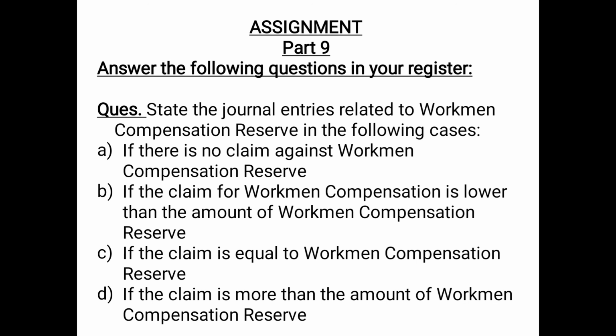And the second entry will be old partners' capital or current account debited to revaluation account in the old ratio. This entry is passed to distribute the loss arising out of excess claim on workmen compensation reserve. So I hope the topic is clear to you, and so are the entries. Go through the video once again, revise them and do the written work.